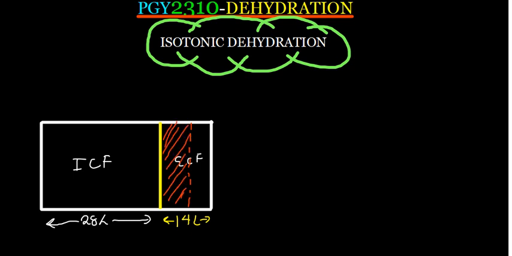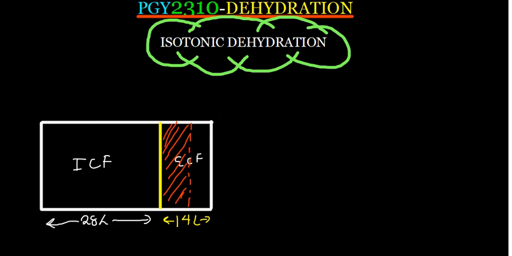Now, since the water that you've lost from ECF has the same osmolarity as the water in ICF, what I mean by osmolarity is simply that it has the same osmotic pressure. In other words, the same concentration here is the same concentration here, right?